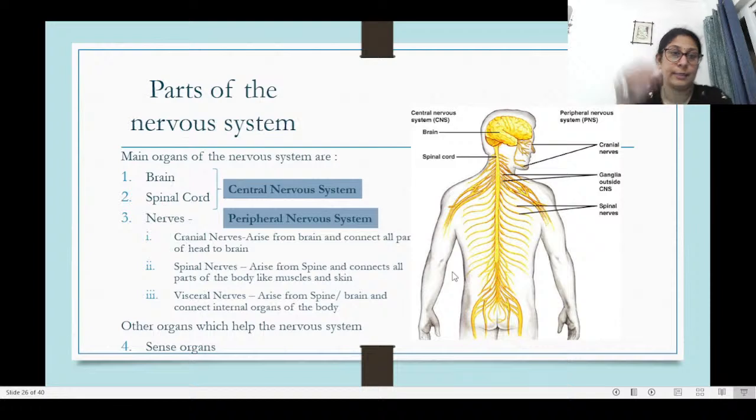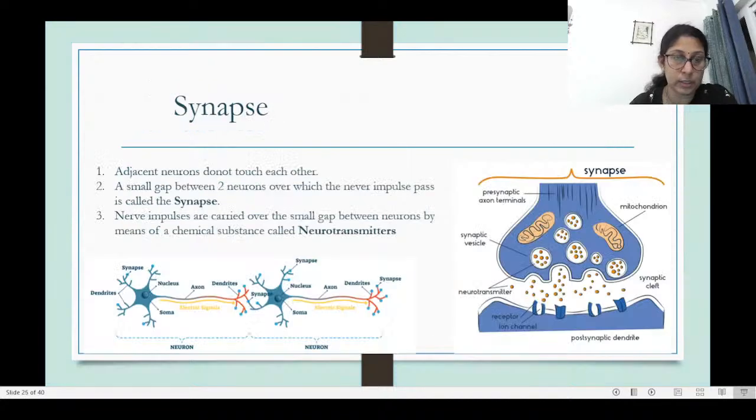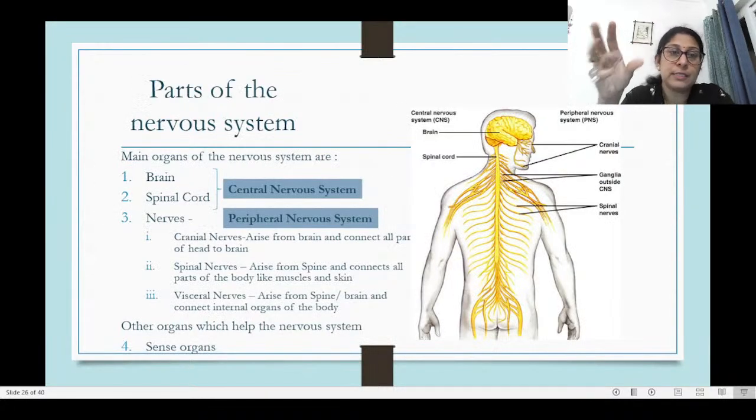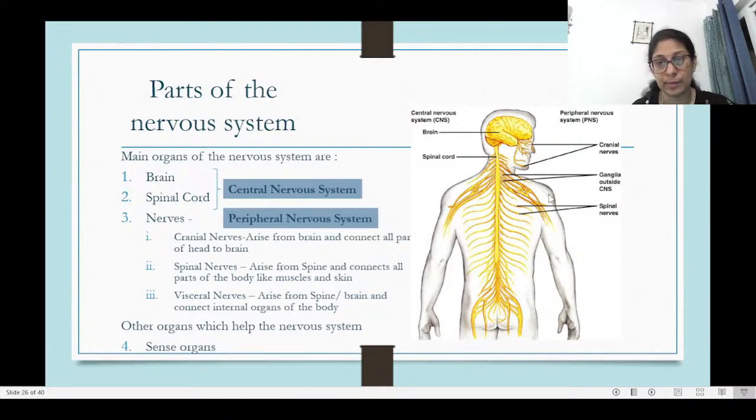Now let's look at the parts of the nervous system. The nervous system basically has the main part, the brain, then you have the spinal cord, and then you have the nerves. So the brain and the spinal cord together is known as the central nervous system, and the other nerves which are coming out of the brain or out of the spinal cord are called by different names. The nerves which are coming out of the spinal cord are known as spinal nerves. The ones which are coming out of the brain are known as the cranial nerves.